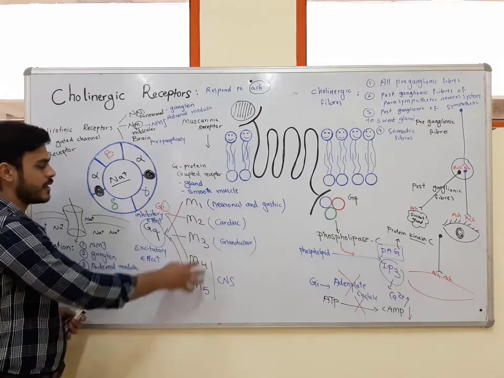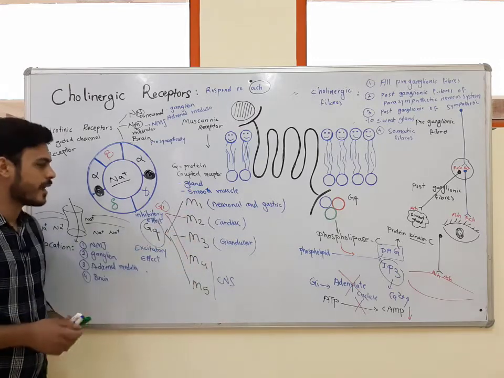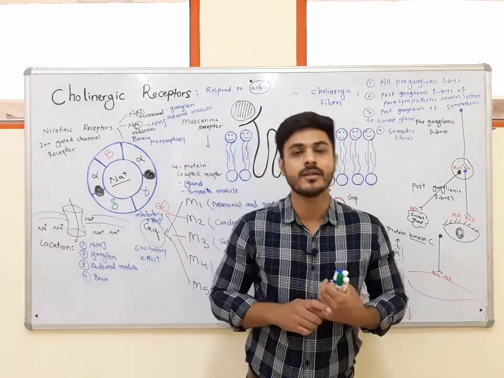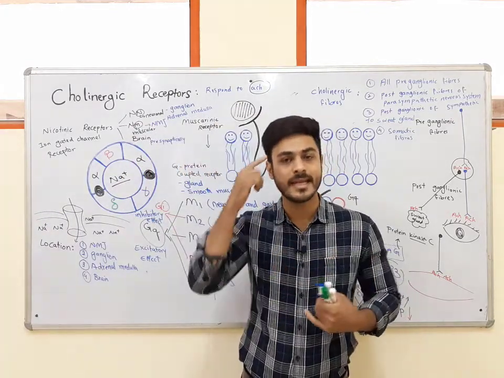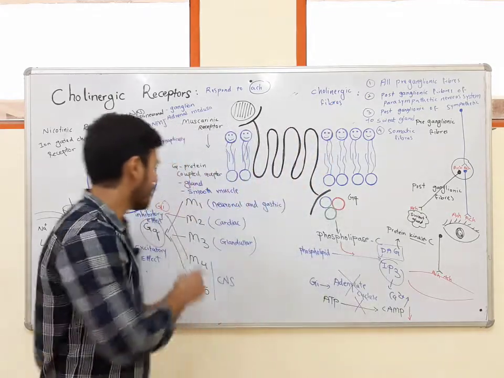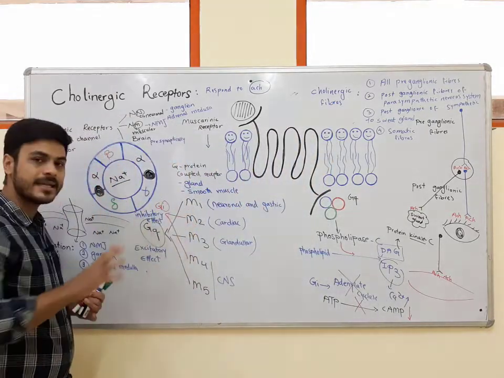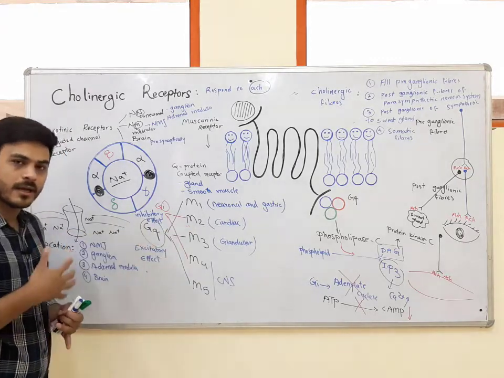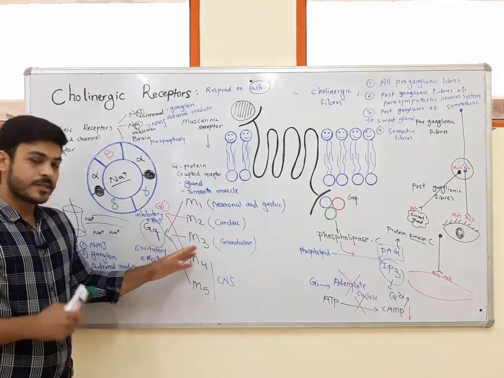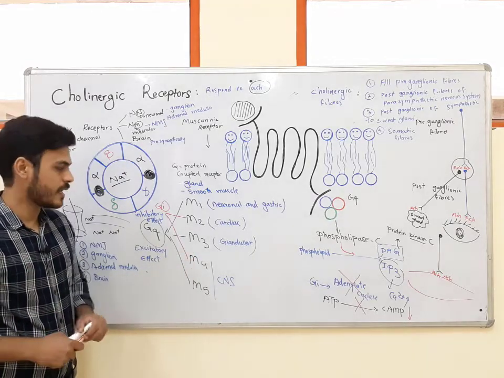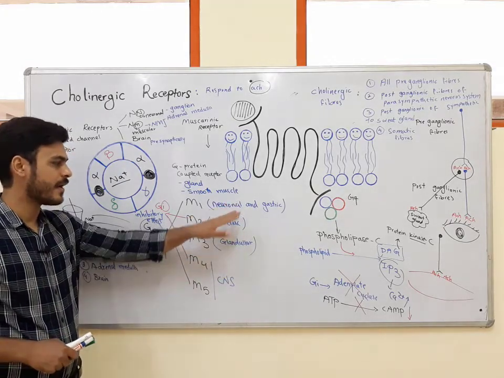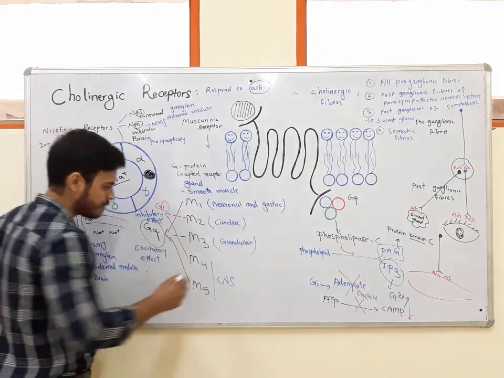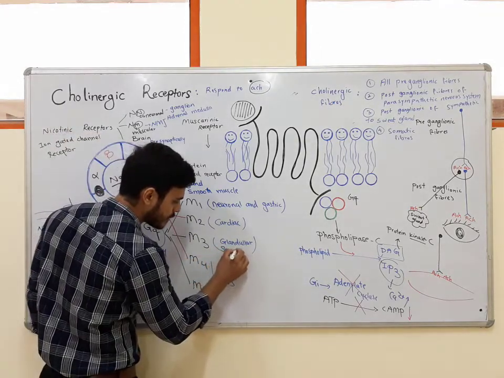How can you remember where these subtypes are located? What is the most important organ in our body? The first most important is brain. So M1 is located in the brain. The second most important is heart. So M2 is located on the cardiac cells. The third most important organ are the glands. After brain and after heart, glands are the most important. We have M3 on the smooth muscles also.